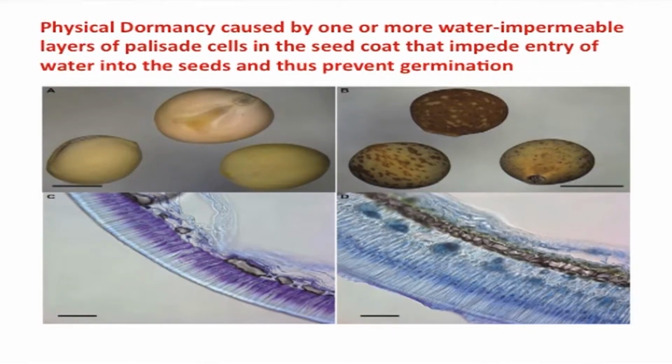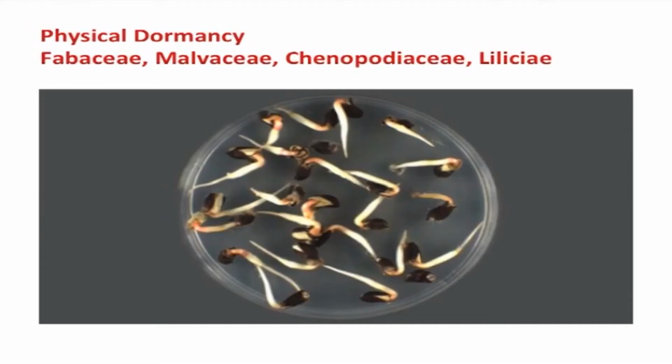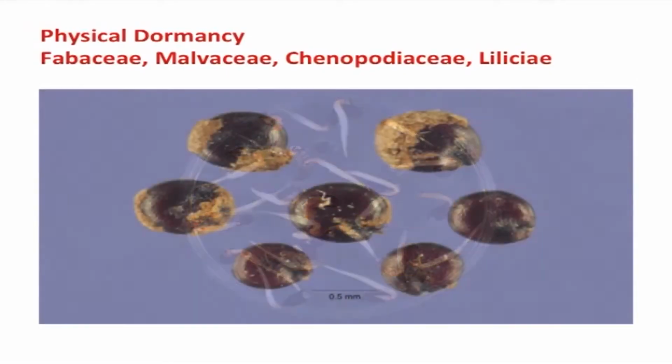Chemical or physical aberration by a process called scarification of the water impermeable layers can break physical seed dormancy. Seeds with physical dormancy are commonly called hard seeds, and this class of dormancy is typically found in seeds belonging to families Fabaceae, Malvaceae,